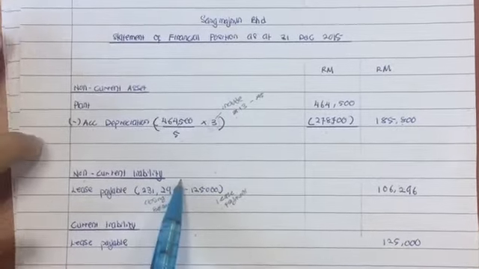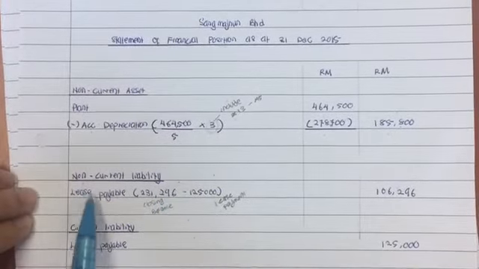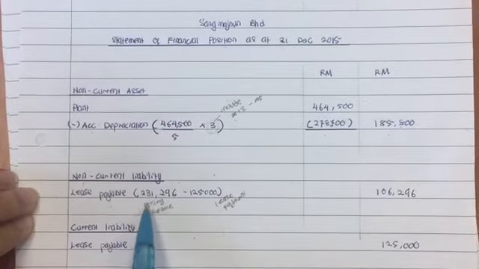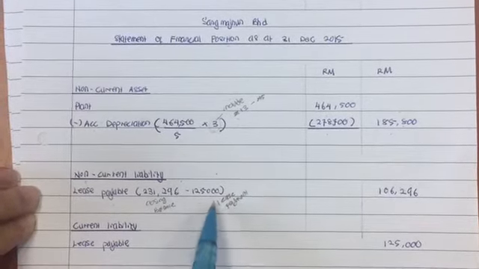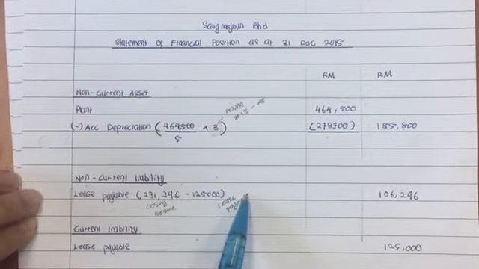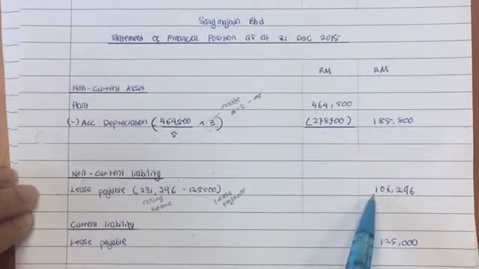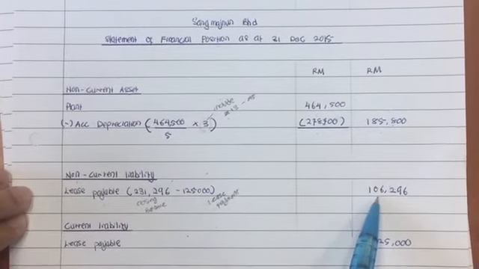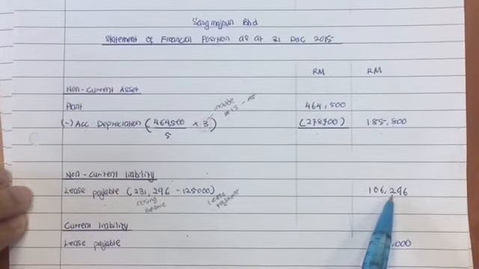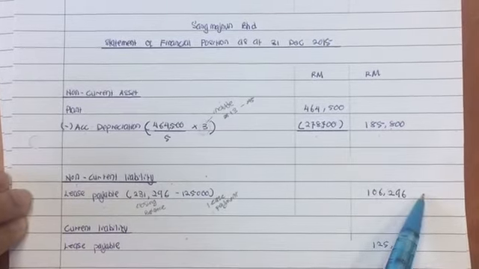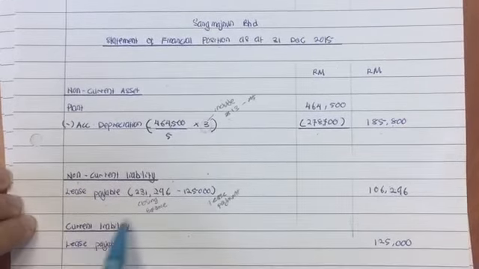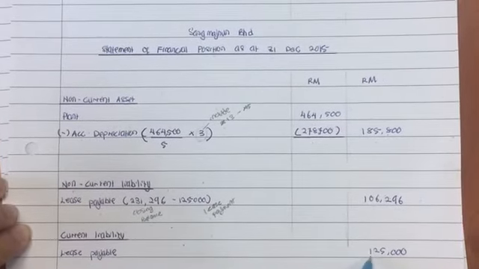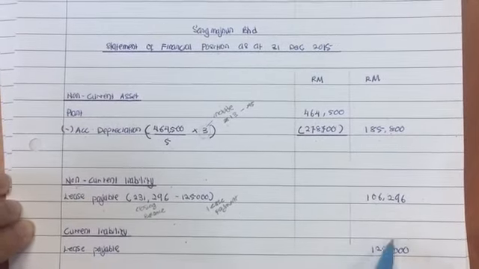For the non-current liability, we have lease payable, which is the closing balance minus the lease payment. The amount is 106,296. For the current liability, we have lease payable of 125,000.